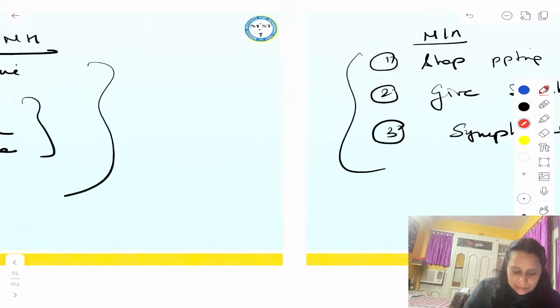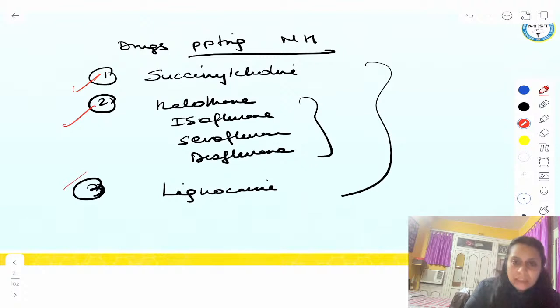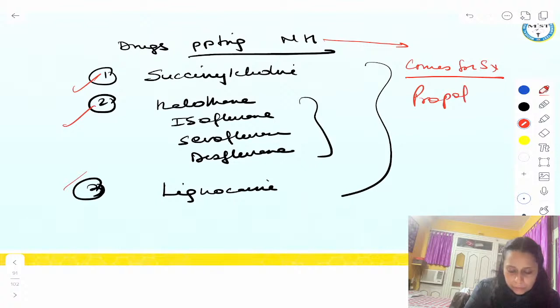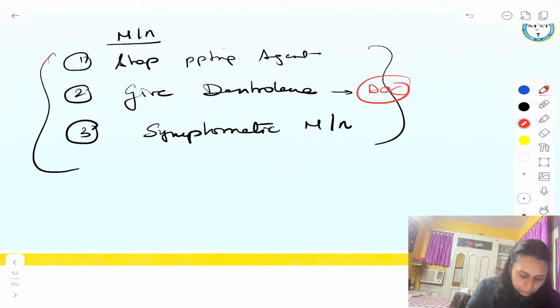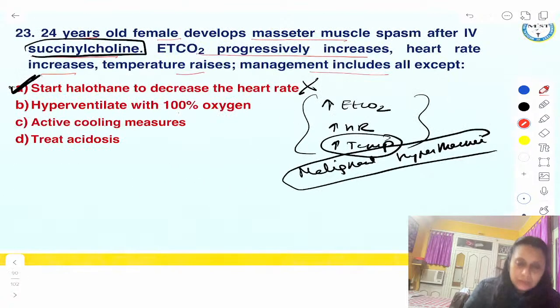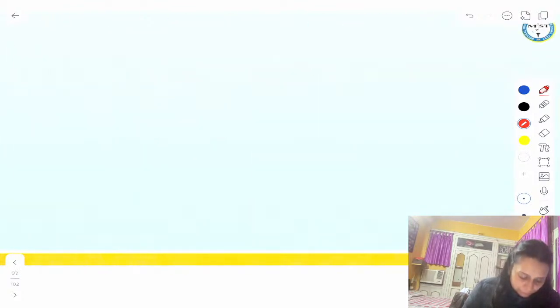And since anesthetic agents are precipitating malignant hyperthermia, if a patient with malignant hyperthermia comes for surgery, what anesthetic agent will we give? Propofol. Propofol is safe in malignant hyperthermia. All are exam questions. Okay. Now coming on to the next, 24th.